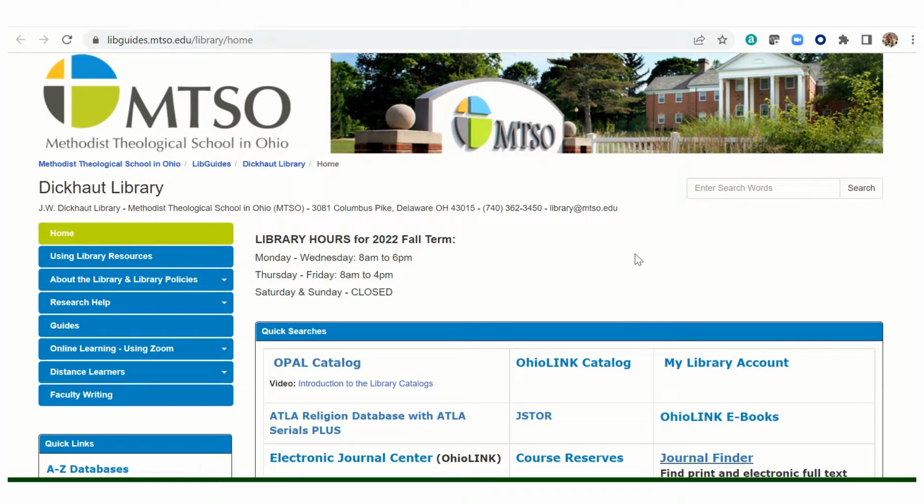This is probably the database you will use most often here at MTSO in searching for journal articles. There are a lot of features built into this and other databases, so I'll be pointing out just a few of them to get you started on your research.